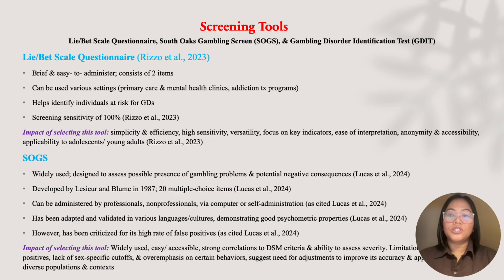There are some brief screening tools to assess GD, including the Lie-Bet Scale Questionnaire, South Oaks Gambling Screen, or SOGS, and the Gambling Disorder Identification Test, or GDIT. The Lie-Bet Questionnaire is a screening tool used to identify individuals at risk for gambling disorder. It consists of 2 items.